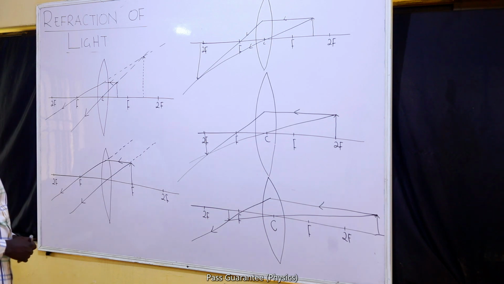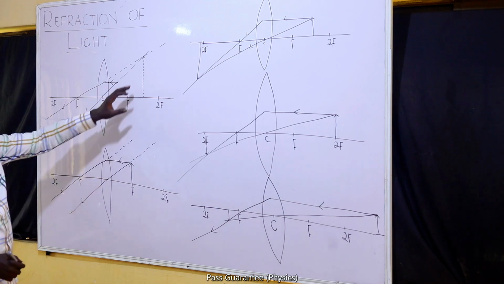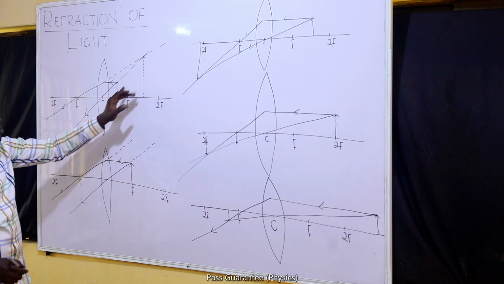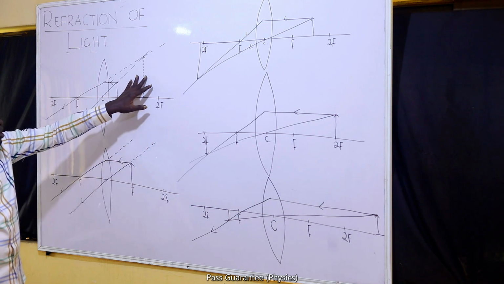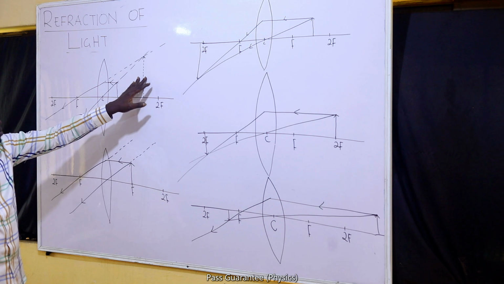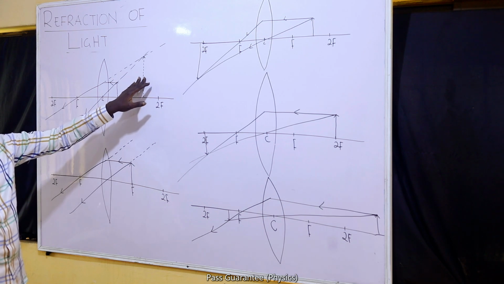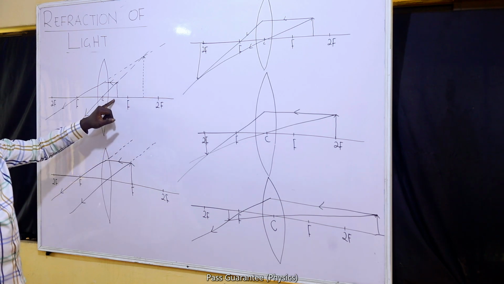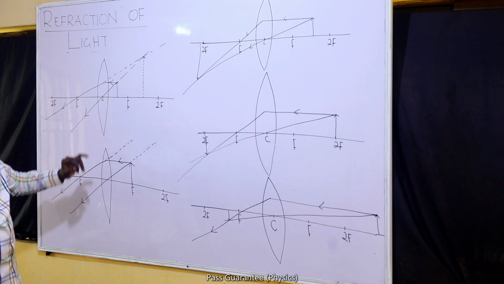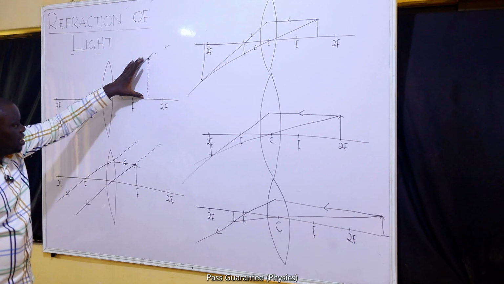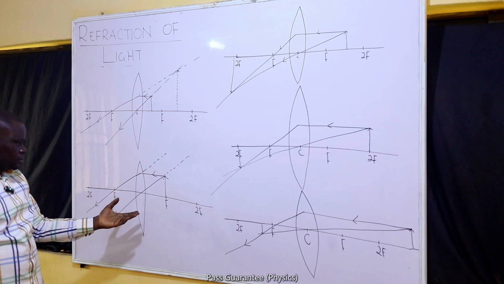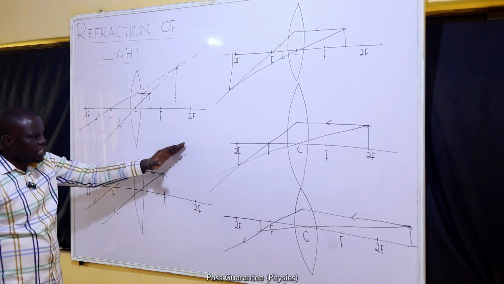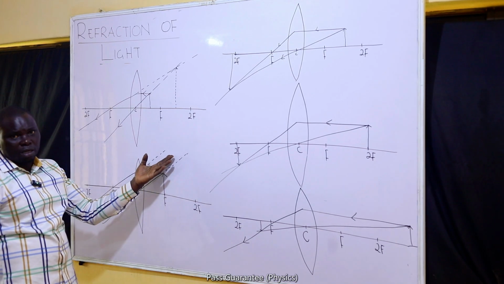So I want to classify each of the images. Here I have a virtual image. Any image that is on the same side as the object is a virtual image. This image is virtual, the same image that we got for the converging mirror when the object is placed between F and P. It is magnified. Here, the image is at infinity, so we take it to be real, magnified.